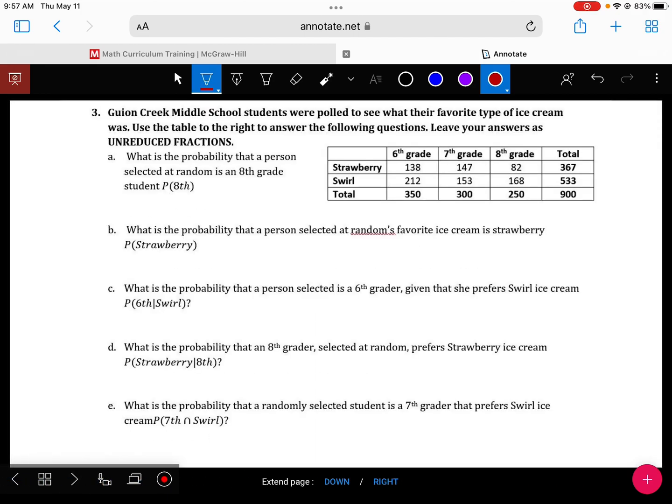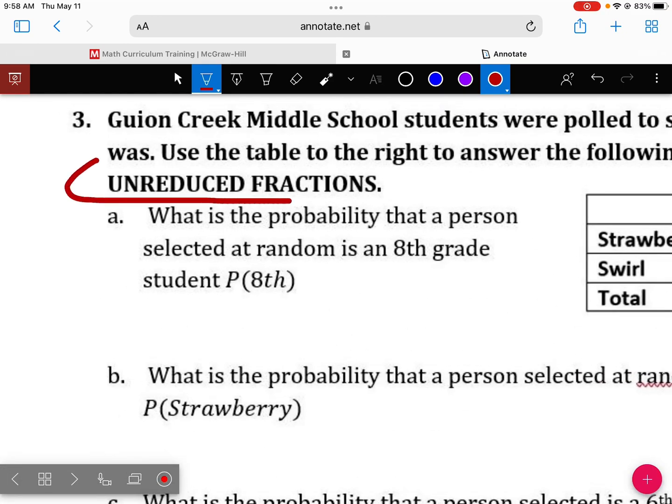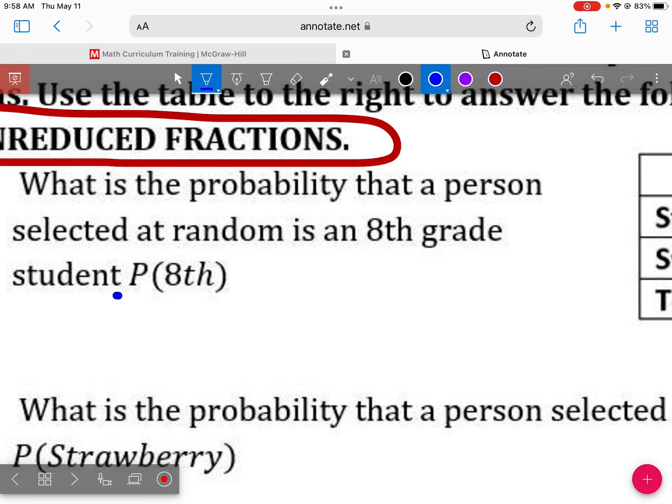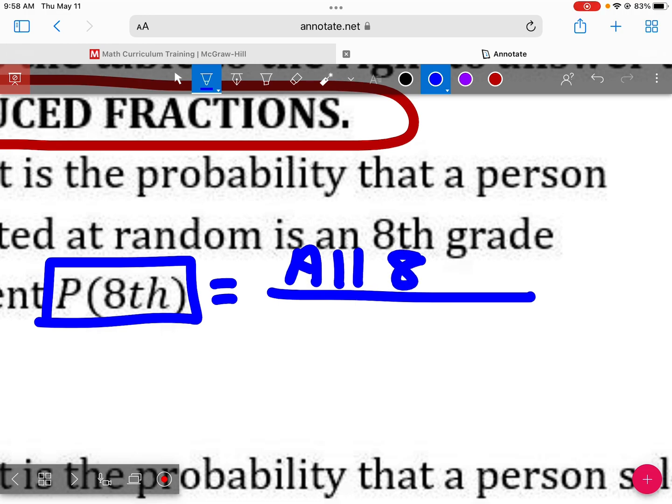Number 3. We are going to leave all of our answers as unreduced fractions. So we're going to pull all the information straight off the table. First one, we want to know the probability that a student is in 8th grade. So I want all the 8th graders over the grand total.